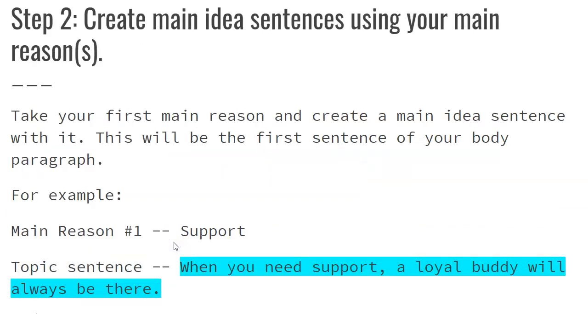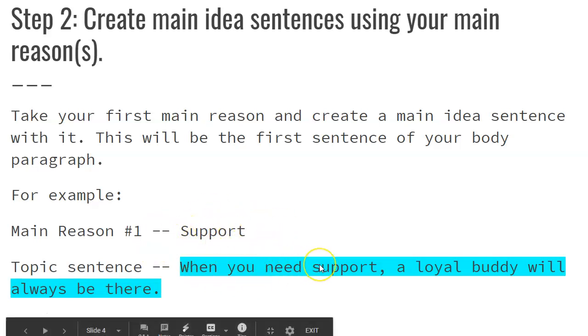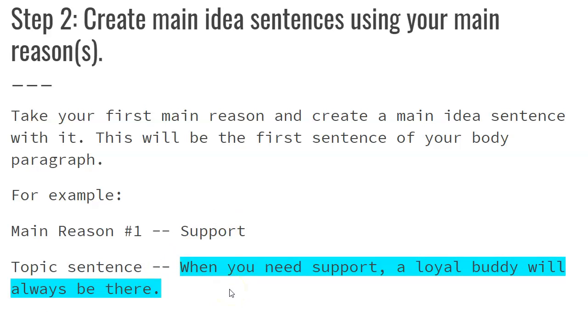So once you have your controlling idea, you're going to take that first main reason or main idea, and you're going to turn that like 1 or 2 word blurb into a complete sentence. This will be your first sentence in that body paragraph. So, for example, my first main reason was support. So my topic sentence was, when you need support, a loyal buddy will always be there. So I took that one word and I turned it into a sentence.